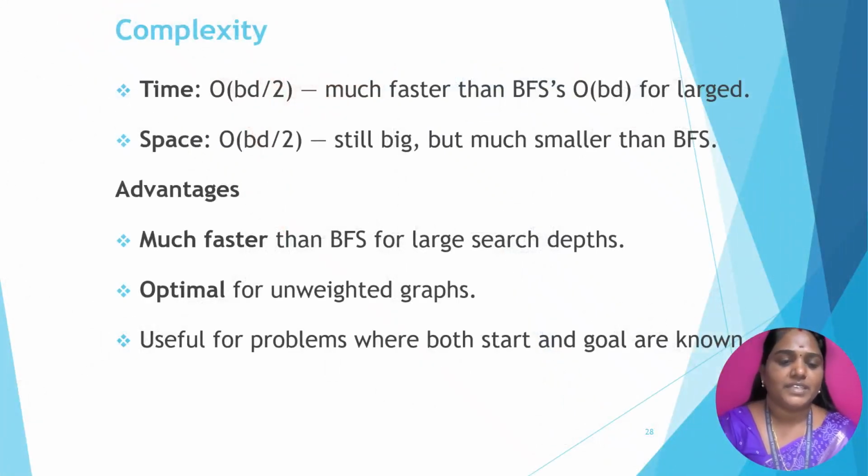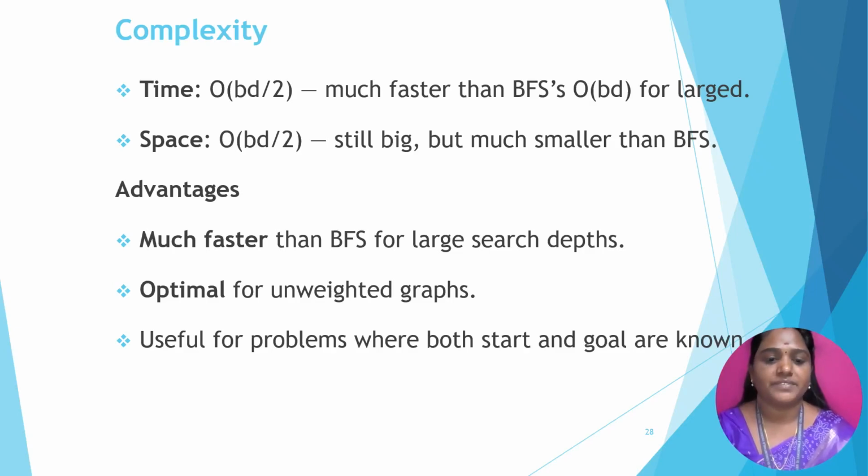So next, the properties of the bidirectional search algorithm: it provides time complexity and space complexity. It is faster compared to BFS, and the space complexity is smaller than BFS, very low. Then the advantages of bidirectional search: it is much faster than breadth first search, because each and every node is searched in both directions. It also provides optimal solutions for unweighted graphs. Another advantage is that it is useful for problems where both the start and the goal node are known.